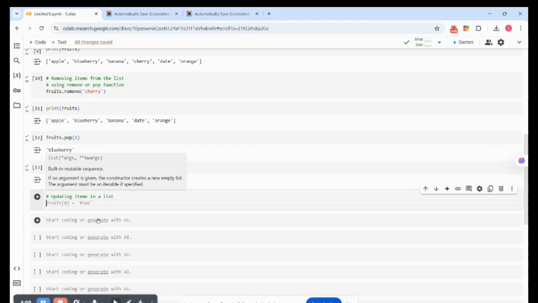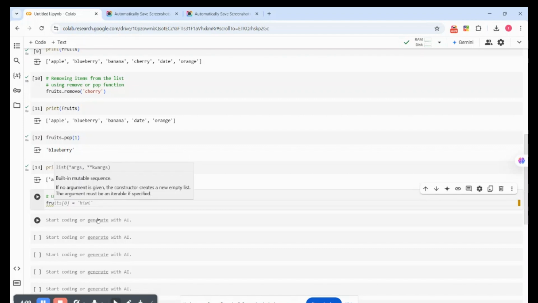Now, let me say I want to change blueberry. I'm not moving blueberry to another position, I want to change it completely. So what I'll just do is fruit, then blueberry is at position one. So I'm reassigning what is in position one to, let me say, kiwi. So why not go with that?